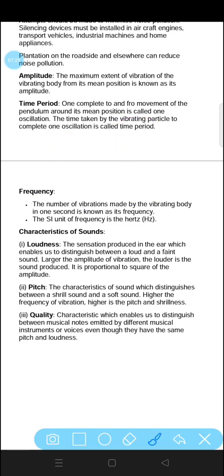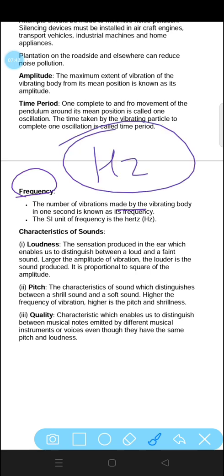After that, frequency. Frequency is the number of vibrations made by the vibrating body in 1 second. How many vibrations are made by the vibrating body in 1 second is called its frequency. The SI unit of frequency is hertz. Hz is denoted as the SI unit of frequency, that is hertz.